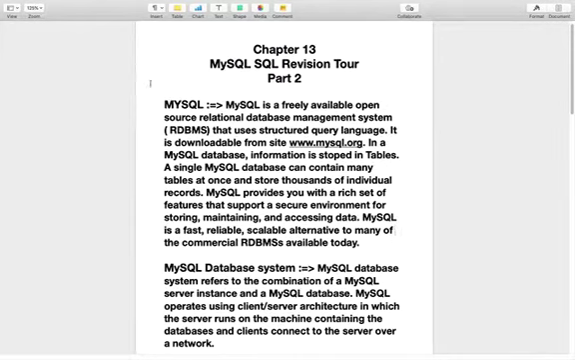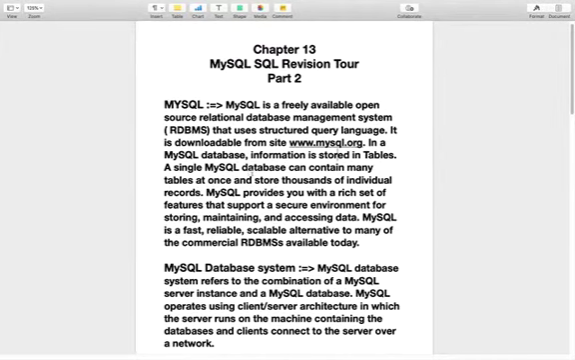So MySQL is a freely available open source relational database management system, also known as RDBMS, that uses structured query language. It is downloadable from the site www.mysql.org. So MySQL is free software without any cost, and it can be downloaded from this www.mysql.org site. In a MySQL database, information is stored in a table.